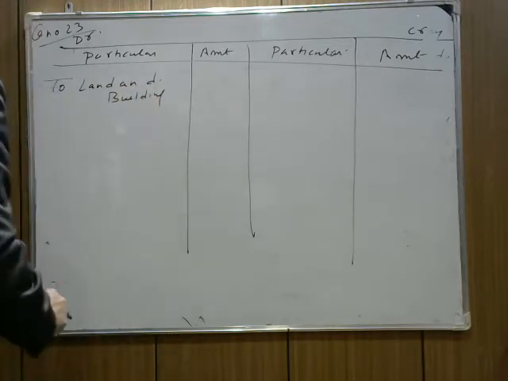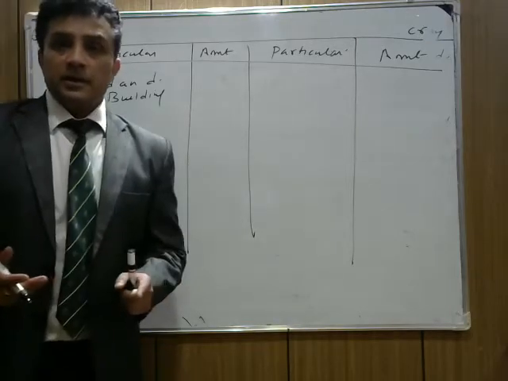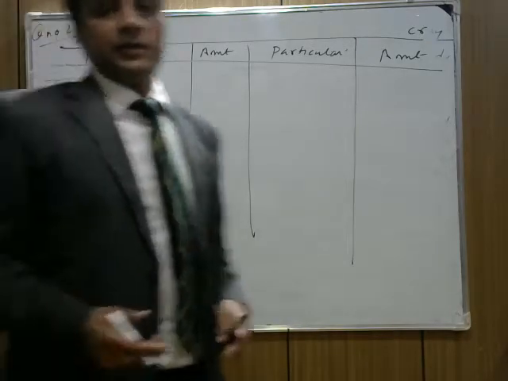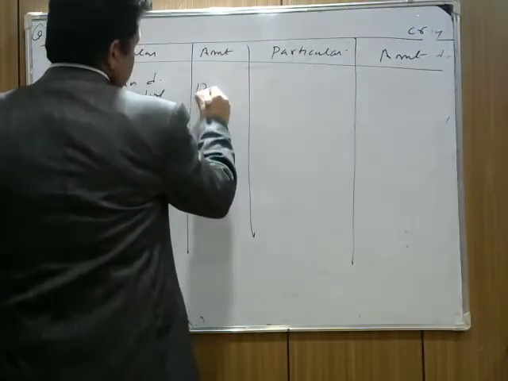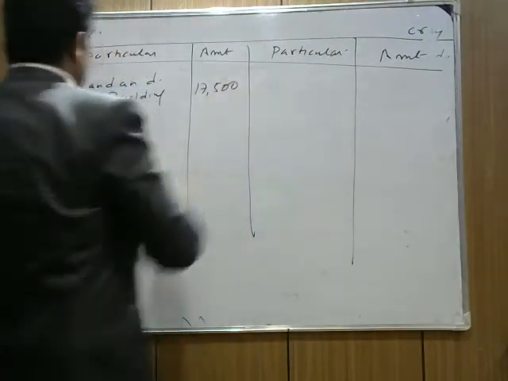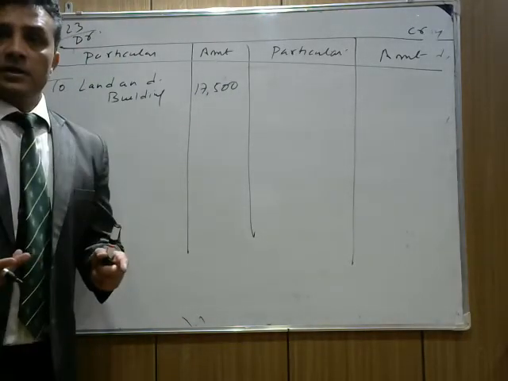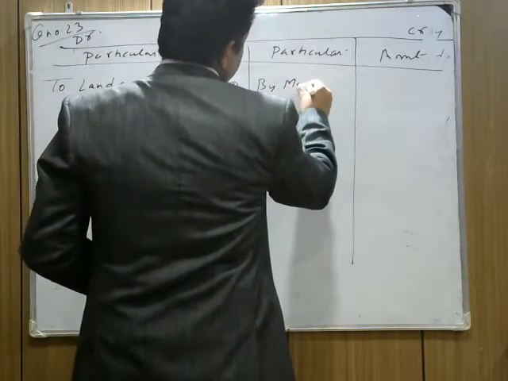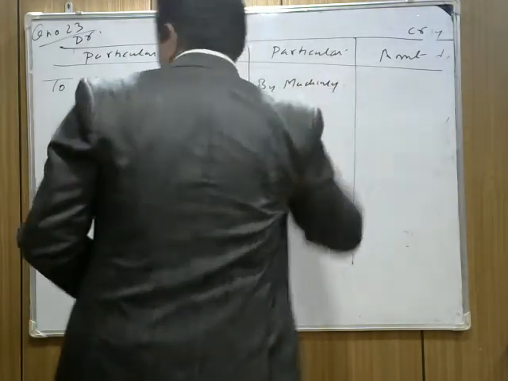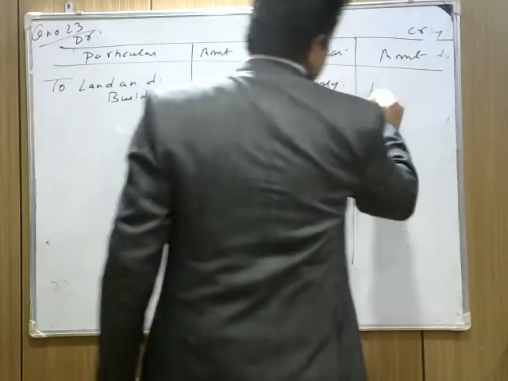Now 5% of 3,50,000 is 17,500. The second part says the value of machinery will increase by 5%. So we write to machinery. The value of machinery is 2,40,000. It increased by 5%, which means it increased by 12,000.